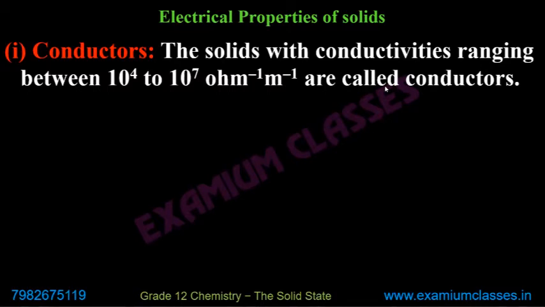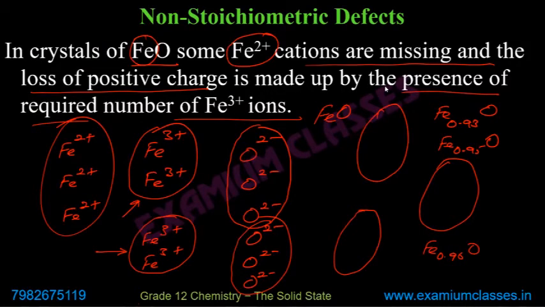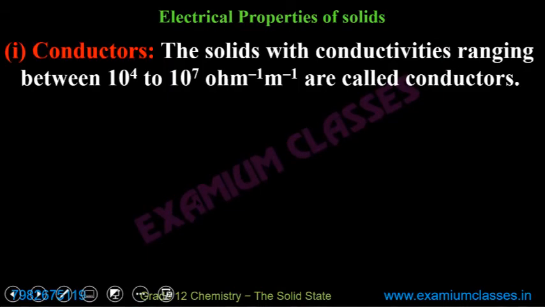Now the next section, electrical properties of solids. So up to here, we talked about the defects. And these are all point defects because these are happening at the site of the atoms or ions. That's why point defects. Line defect is another type of defect, not in the syllabus. Next section, electrical properties of solids. And you know that solids are conductors, insulators, and semiconductors also.